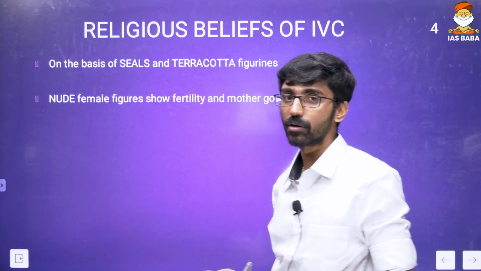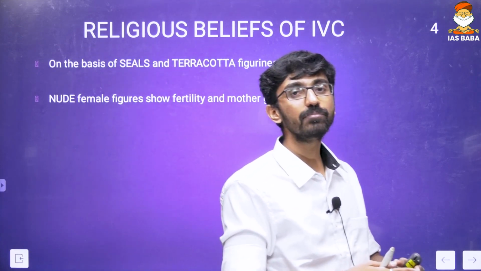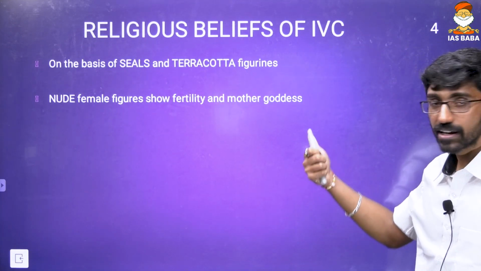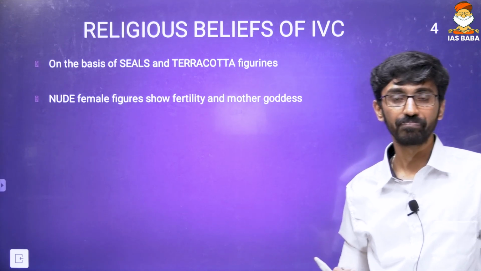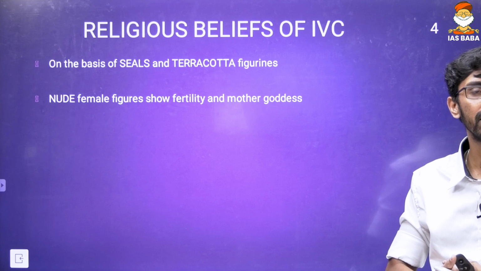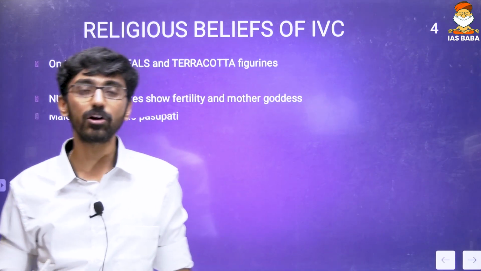So that's what we are going to talk about, because we understand the religious themes of the Indus Valley civilization from the base of seals. So we'll understand the religious belief system of IVC, and then we'll go and understand the seals topic also. And now we have discovered nude female figures as well, that shows the fertility cult. That's a mother goddess. That is a question they talk about. The female gods were also there.